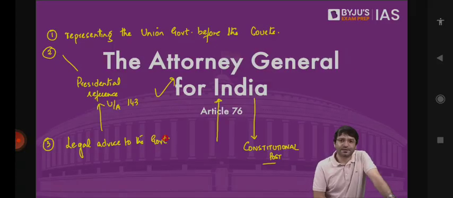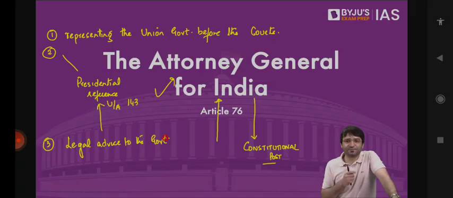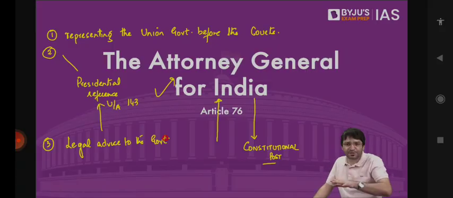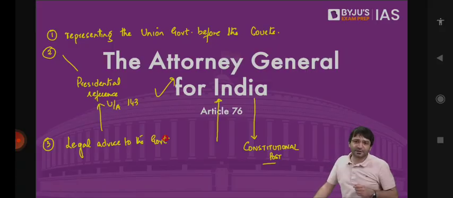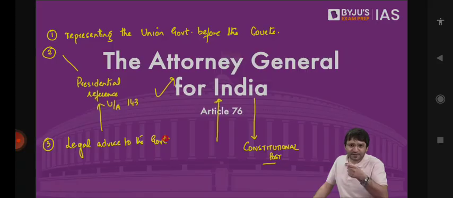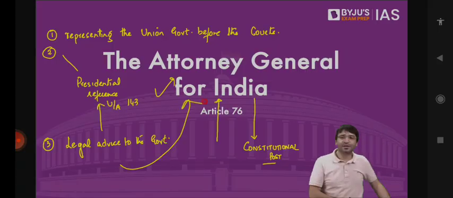The Attorney General would say, no, you cannot just dismiss the Chief Minister. You can dismiss the Chief Minister if there is breakdown of constitutional machinery. And these are the instances under which you can dismiss the Chief Minister. These are the instances under which you cannot dismiss the Chief Minister. So who is going to advise the central government on legal matters? That individual is also the Attorney General for India.